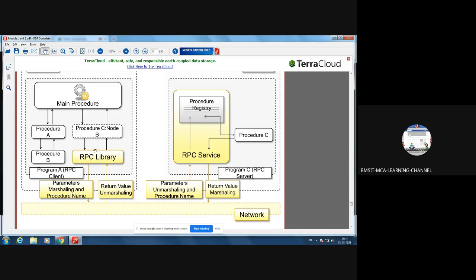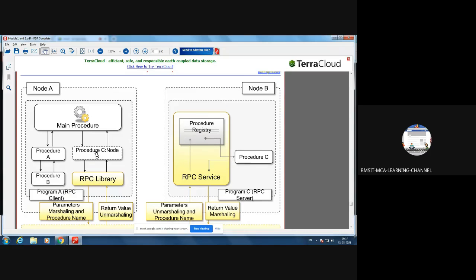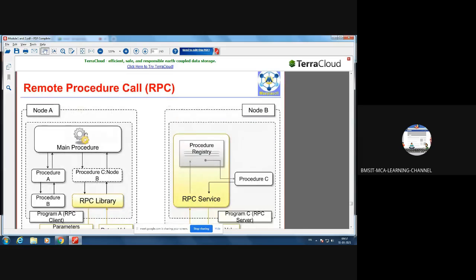Then here we have procedure C, node B. Finally it will get the status, the outcome of procedure C. That is how the communication happens between node A and node B. So this is the diagram of RPC.